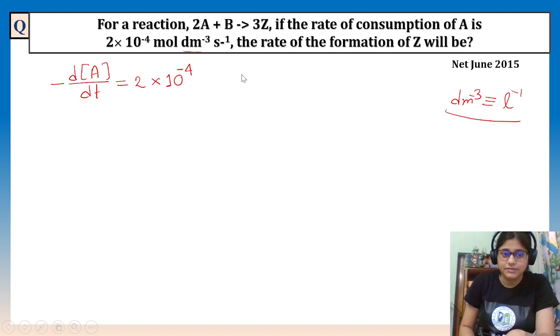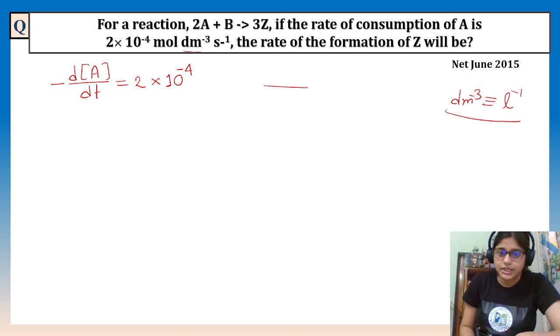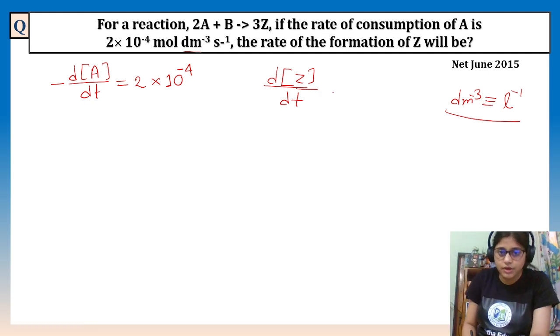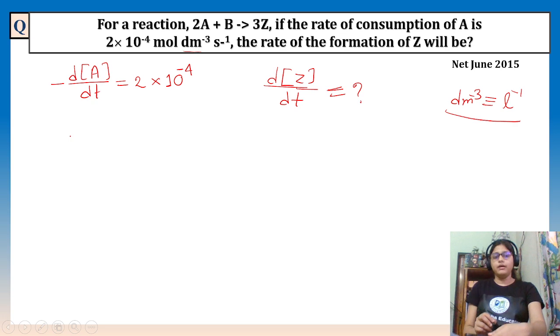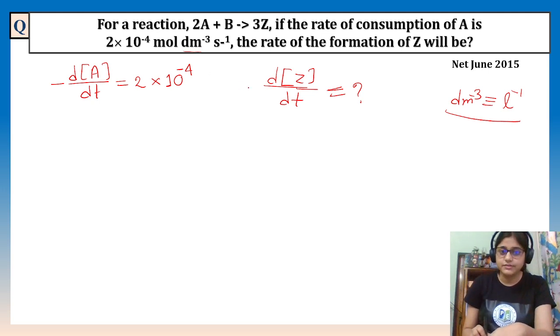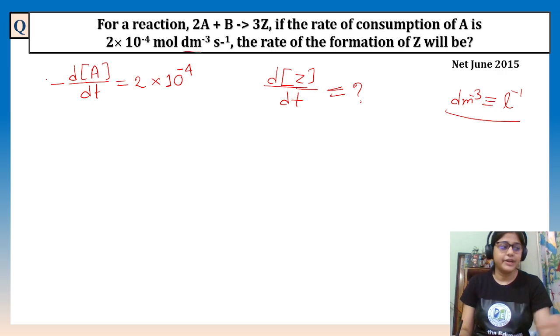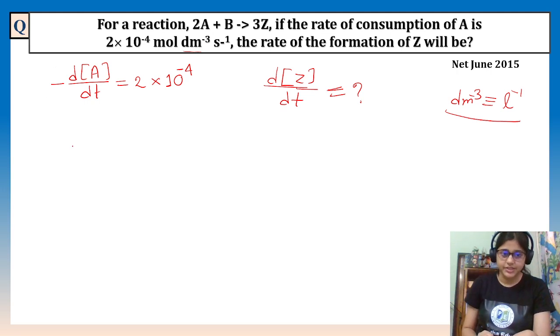The question actually wants this value, the rate of formation of Z, dZ by dt. That is what the question wants, the value of this. So to find it, we have to write the rate expression again, so that we can compare this with this. Okay, so write the rate expression here.